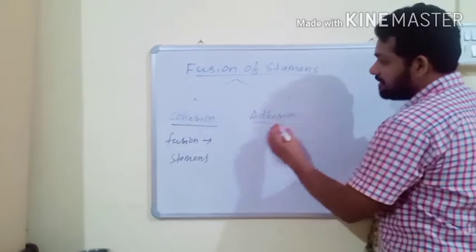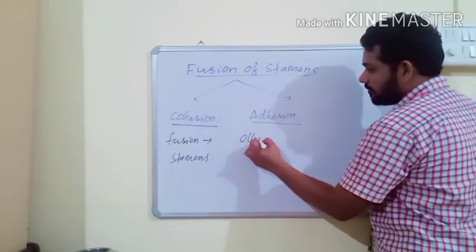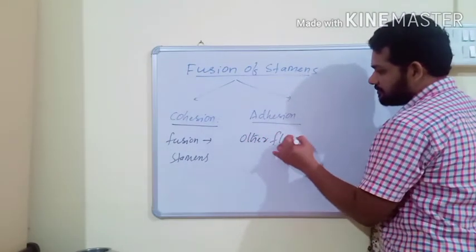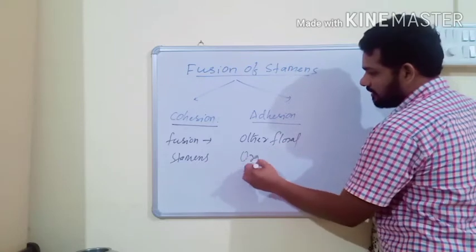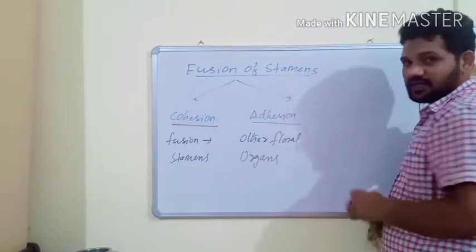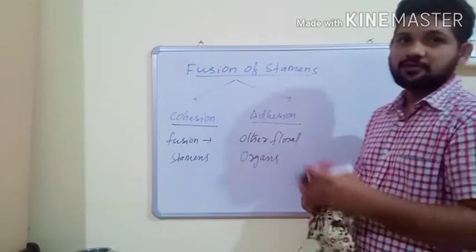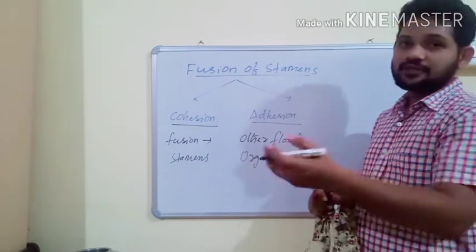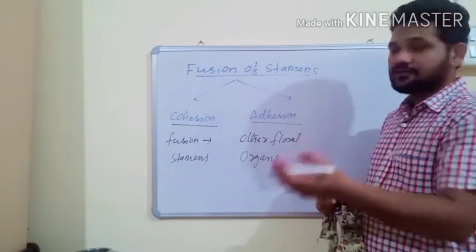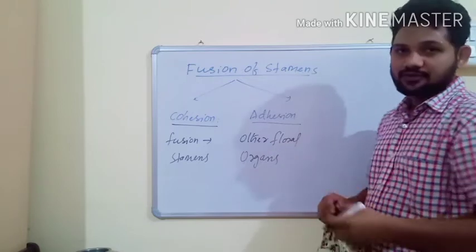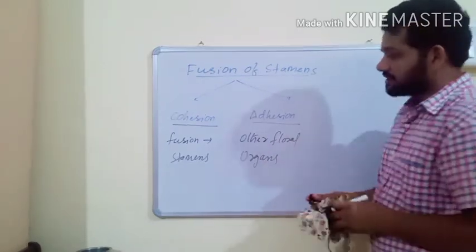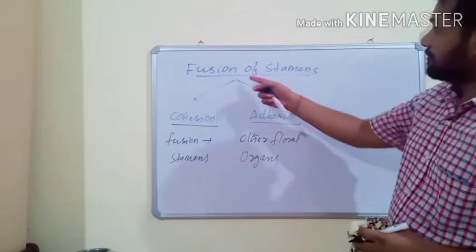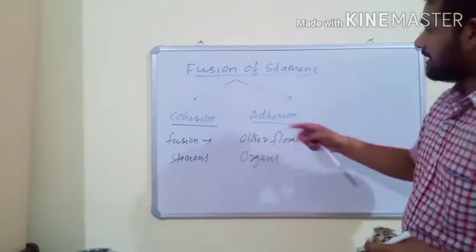If stamens are fused with other floral organs, this condition is known as adhesion. If stamens are fused with petals, with sepals, or with gynoecium, then the condition is known as adhesion. So fusion of stamens is of two types, cohesion and adhesion.